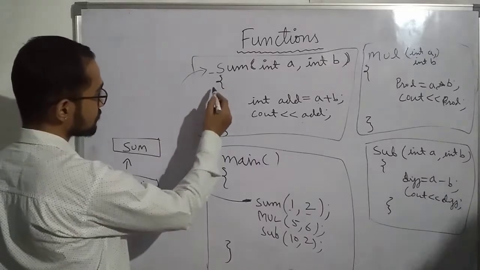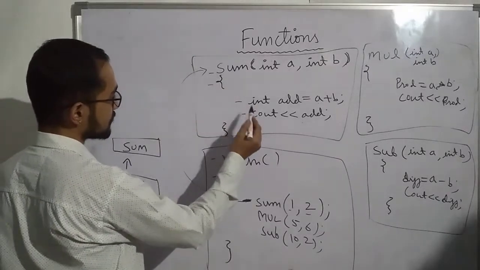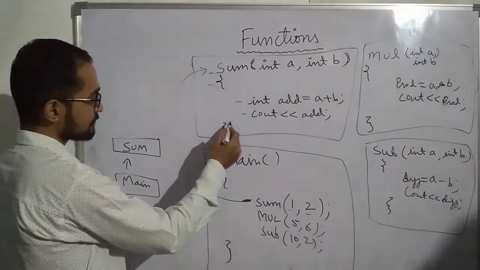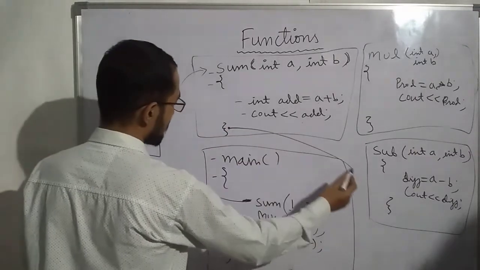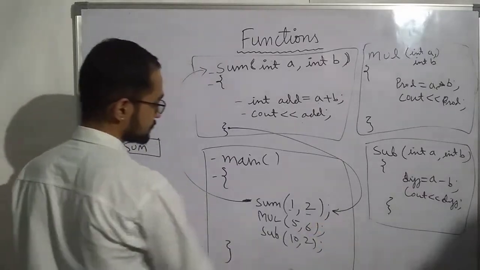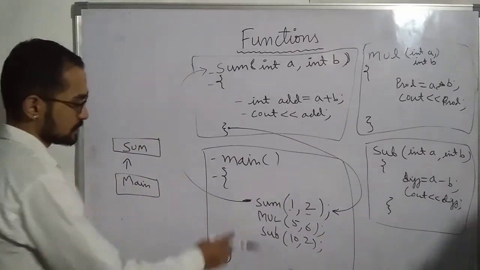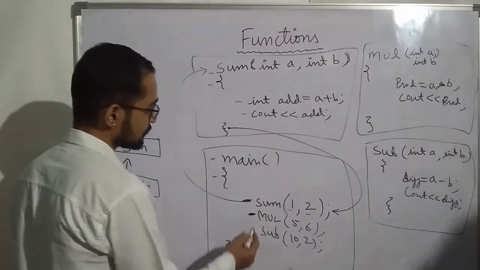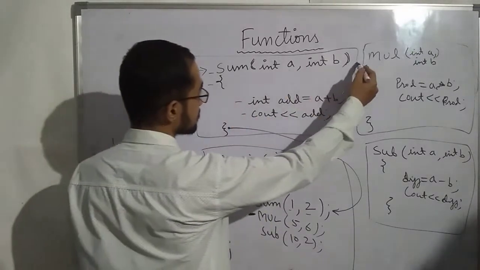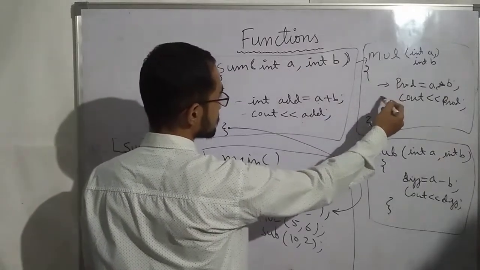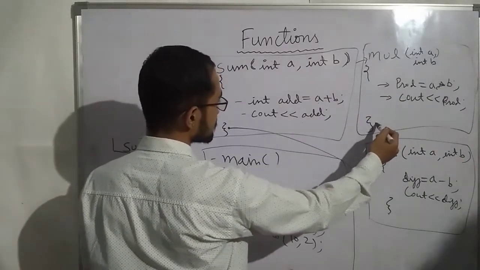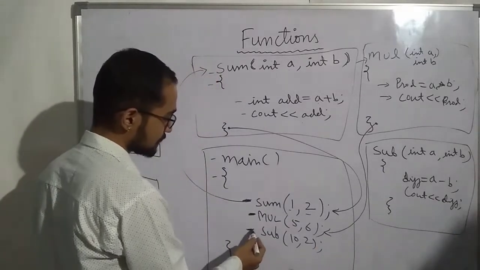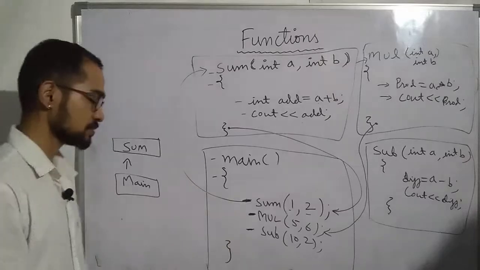Then the function stops here, and after that your program will come back here. Then the next function will be executed, and your program will jump to that function. When this function finishes, it will come back, and then the next function will be executed, and so on.